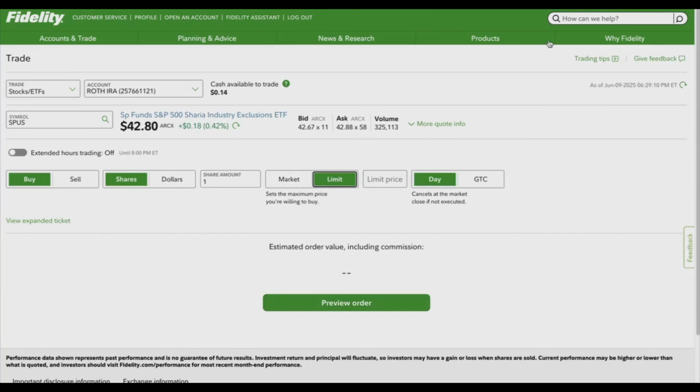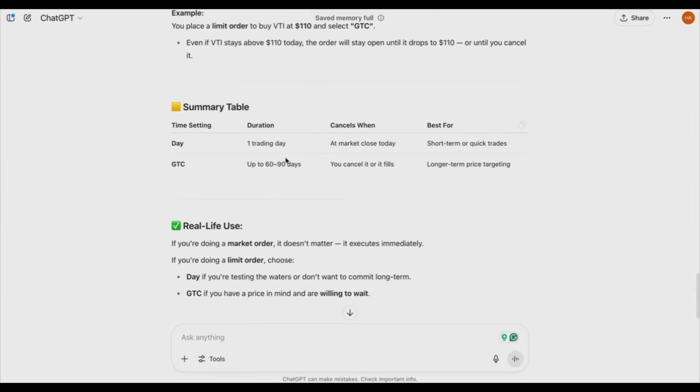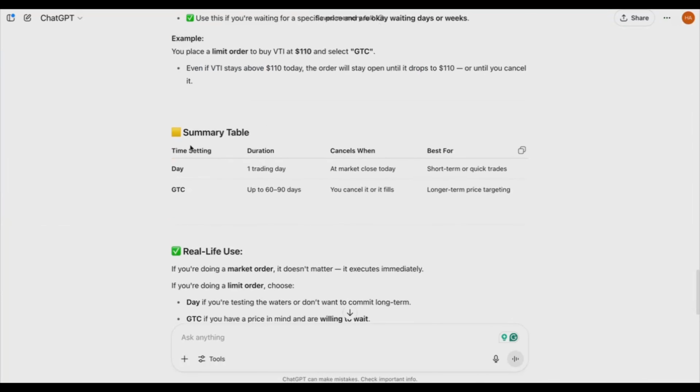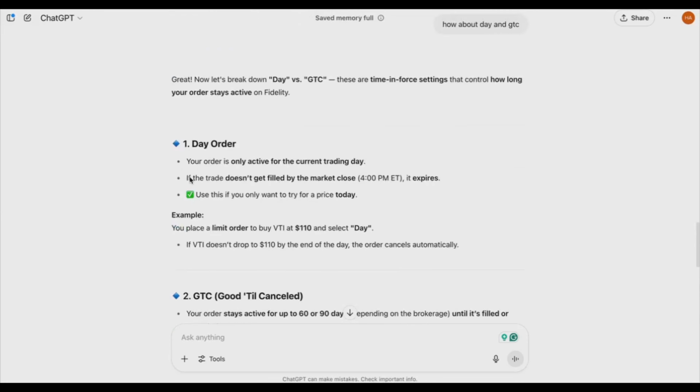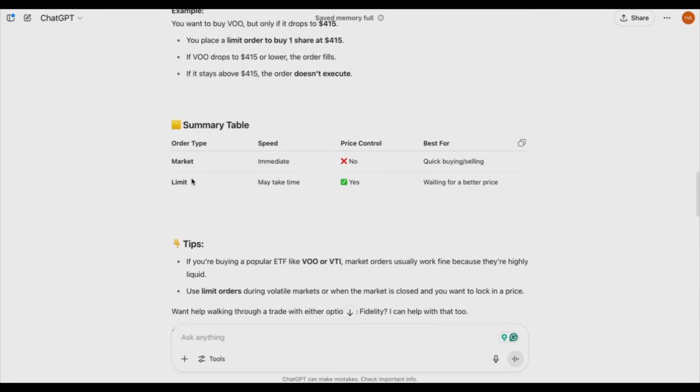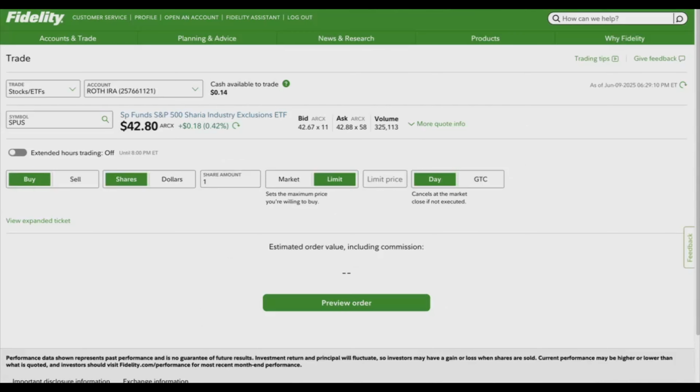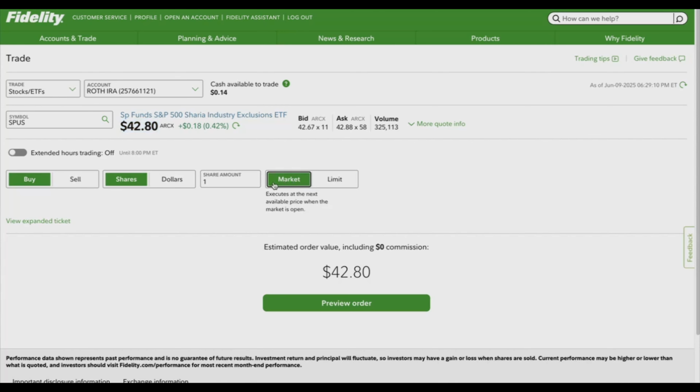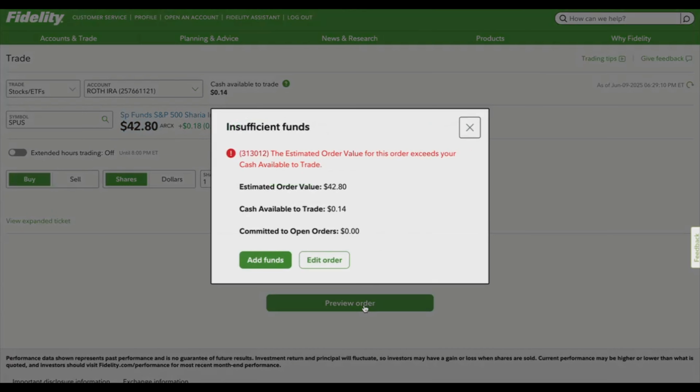If you want to play around, then I will suggest using ChatGPT. ChatGPT does a really good job for me. You see, it tells me the different time settings, the difference between the order types, which is market, limit, and other stuff. So you can learn by using ChatGPT, or if you want to follow mine and you want to quickly buy and just start investing, then just click buy, click share, click the amount, which is one share. Make sure you have that many available, or however many it shows in there. And then if the market is still open, just click market, and then click preview order.